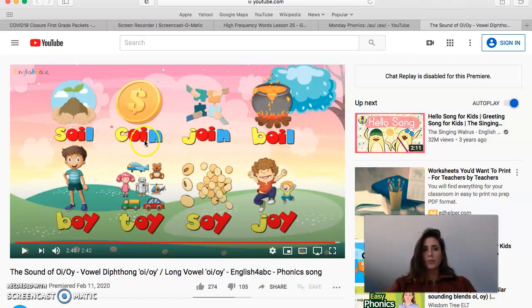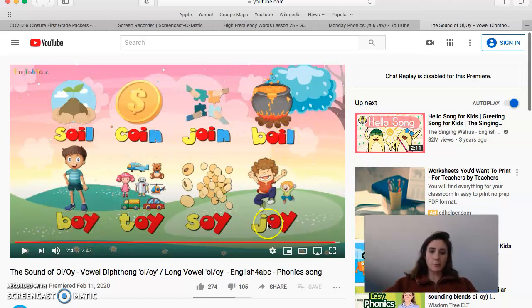So what sound does the word coin end with? Coin. It ends with an N, right? It makes the N sound. So, because the OI is in the middle of the word, you use the OI spelling pattern. Same with boil. What is the last sound that you hear in boil? L, right? It's not the oi sound, it's the L sound. So the oi is in the middle of the word. Therefore, you use the oi spelling pattern.